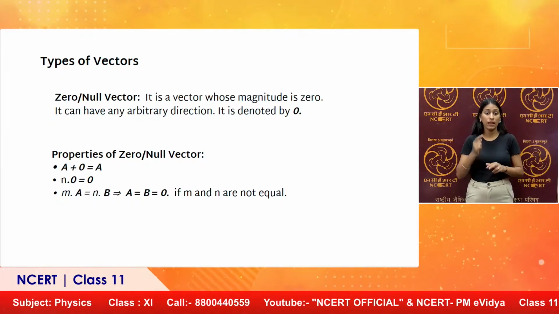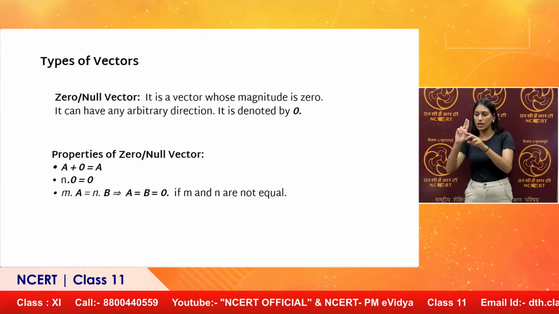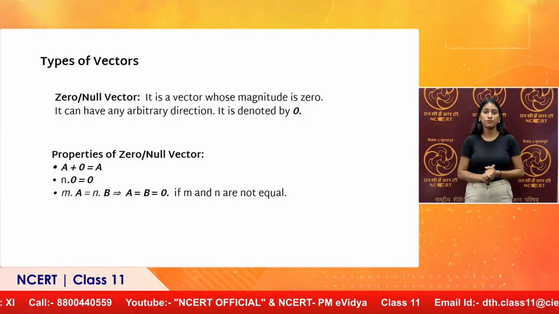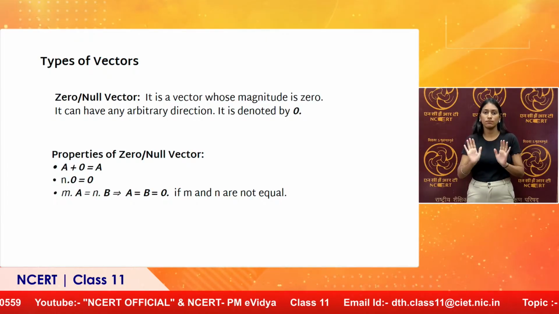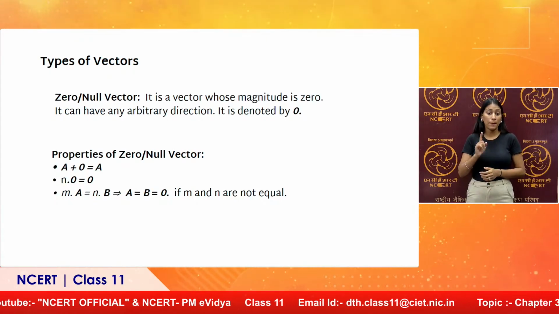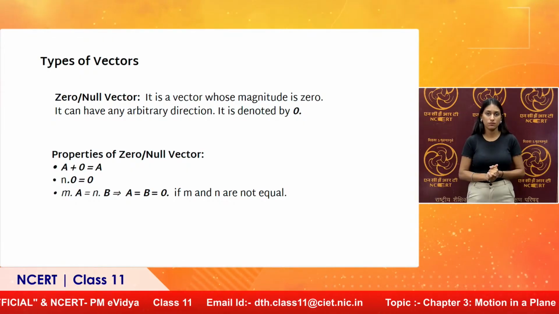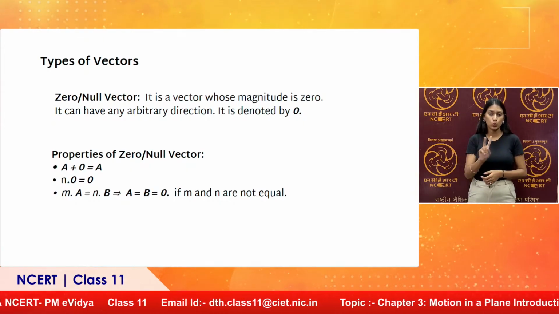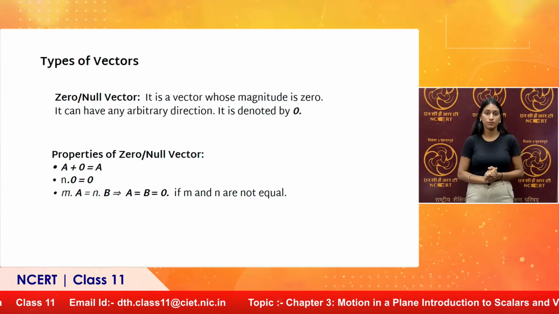If m into A equals n into B, where A is a vector, B is a vector, and m is not equal to n, but you have m A equal to n B, this will always imply that the two vectors are zero vectors or null vectors. Otherwise, mA cannot be equal to nB.